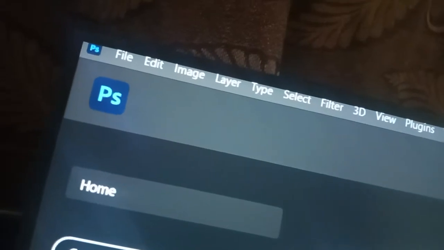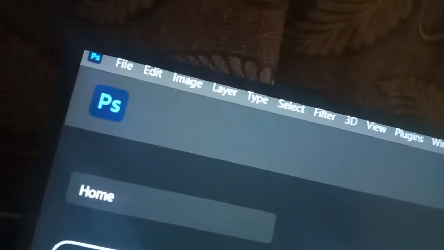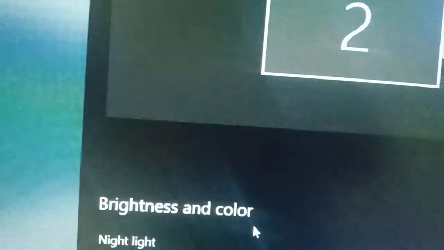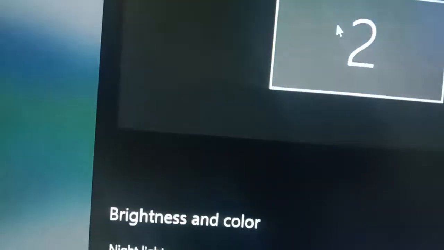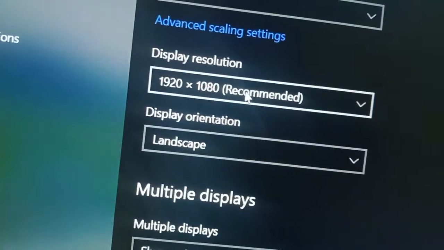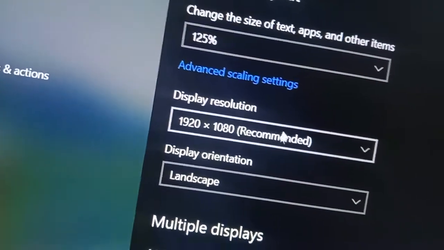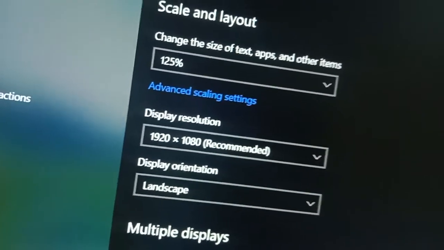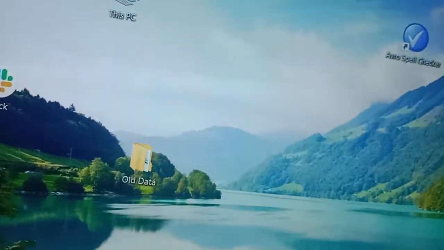You can see on my screen, on my monitor, the text is cut off from the top. I have tried and watched many tutorials, and most of them show the display settings, and they recommend changing the display resolution. But it's okay on my laptop, and it's still cutting off the top text. So how can you fix that?